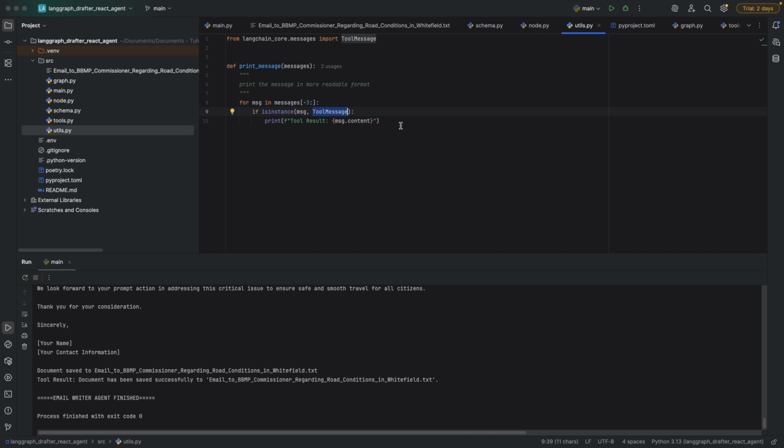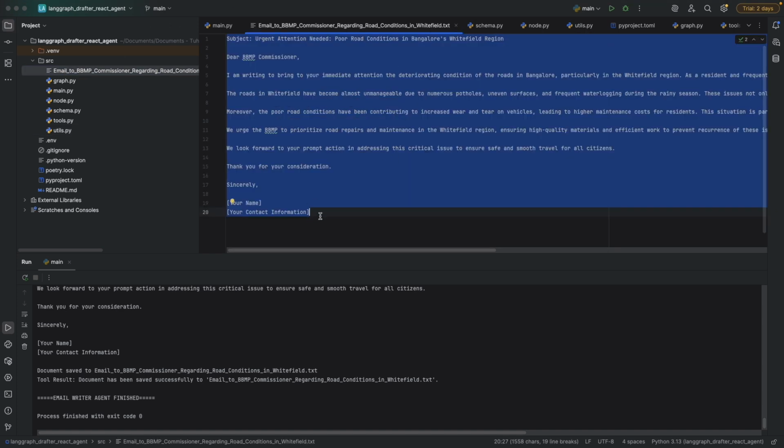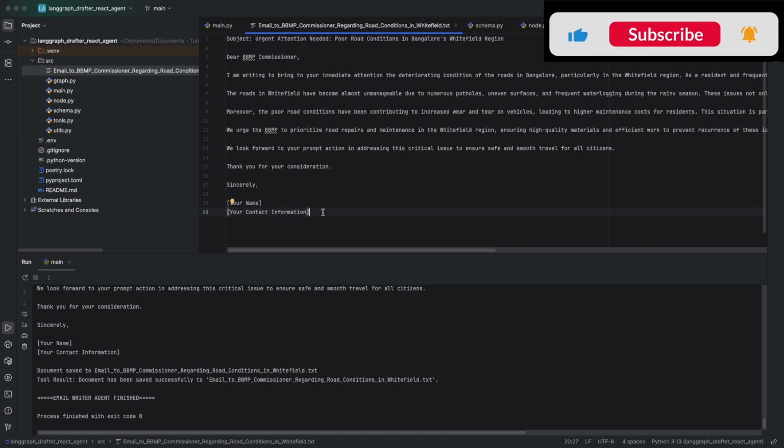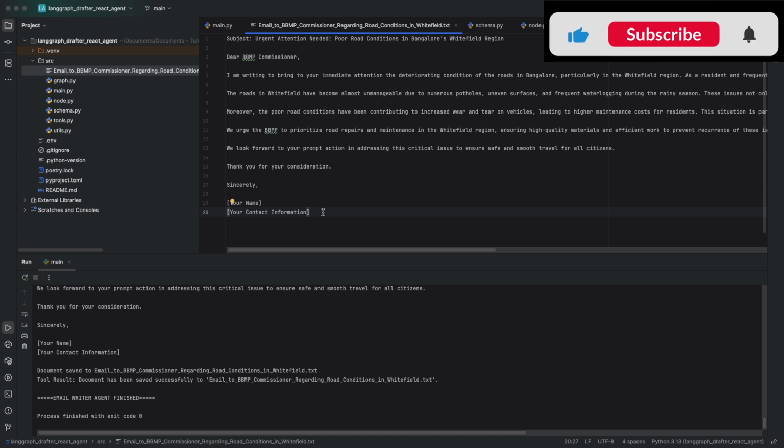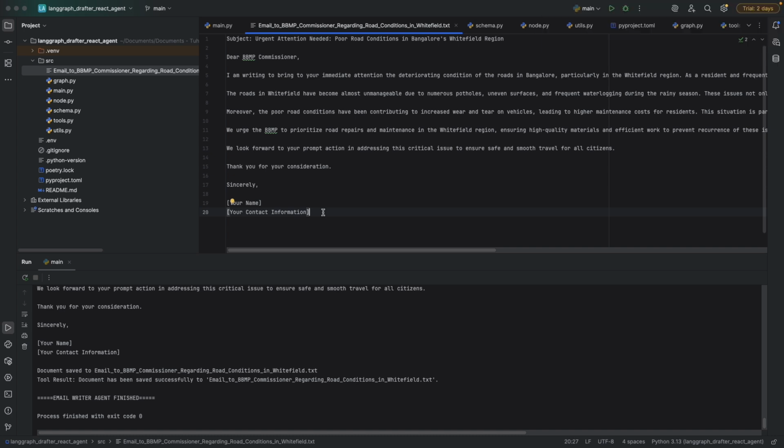So it kind of works like a human in the loop. It takes the input from the human and updates the email continuously until we tell it to save that email. Once we tell it to save, it exits the loop and saves the email, and here is the saved email, right? That email that I showed you in the beginning. So this is how a ReAct real world agent works. This can be a very nice example, but you can further improve it by making external API calls and adding more complex scenarios within this implementation to make it more interesting.